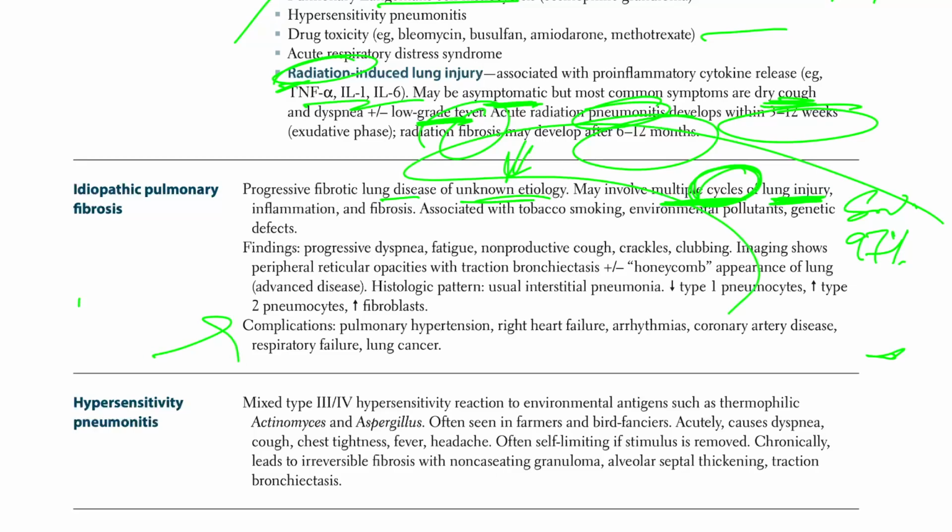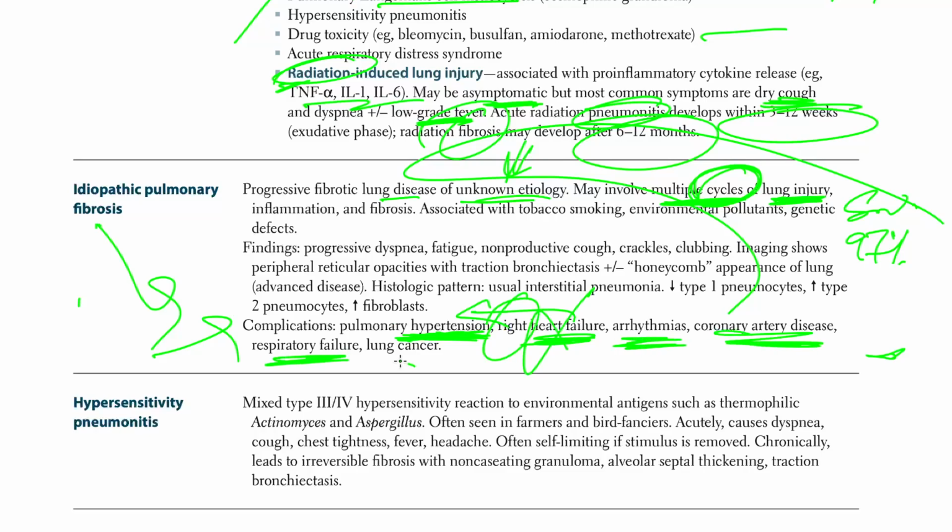Okay. Complications of this pulmonary fibrosis are pulmonary hypertension. For sure, you have a fibrosis, you're going to have hypertension, right? Because it gets really hard to pump, and those pulmonary arteries, they thicken up and cause hypertension. Right heart failure, because it's so hard to pump in there that this guy's gonna fail. Right heart failure, remember? And it's gonna cause arrhythmia, coronary artery disease, respiratory failure, lung cancer.